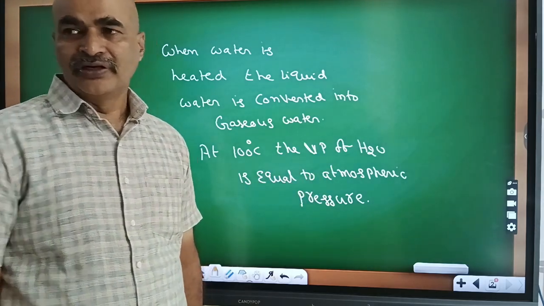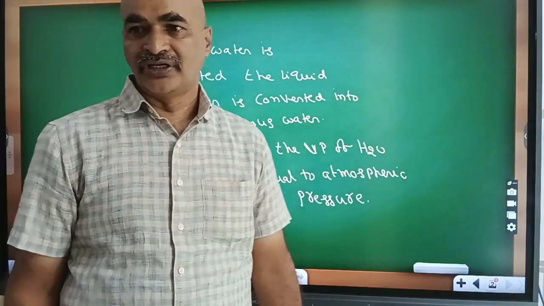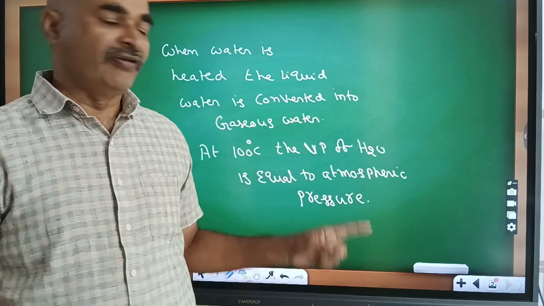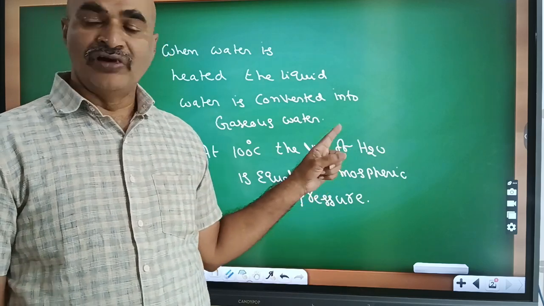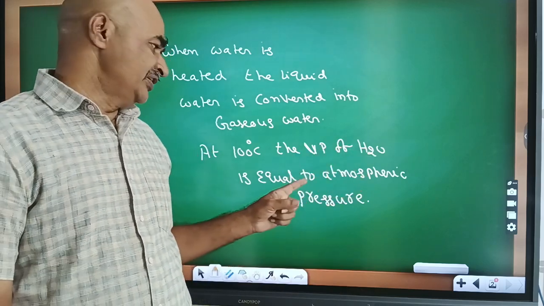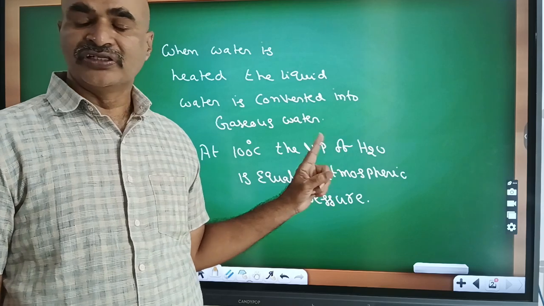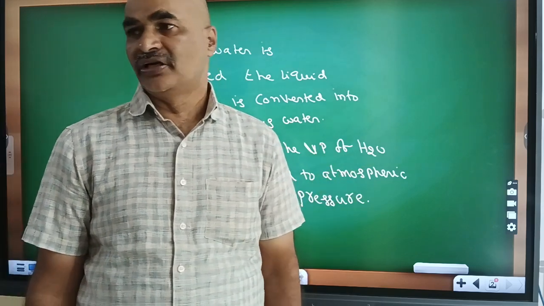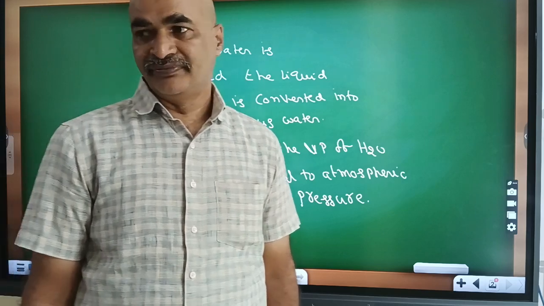So, what is the boiling point of a liquid? The temperature at which the vapor pressure of the liquid is equal to atmospheric pressure is called the boiling point of the liquid.